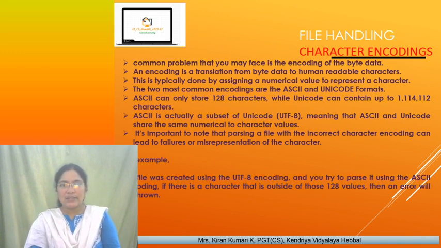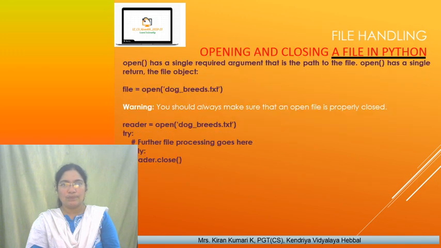So it is important to note that parsing a file with an incorrect character encoding can lead to failure or misinterpretation of the characters. For example, if a file was created using UTF-8 encoding and you try to parse it using ASCII encoding, if there is a character outside of these 128 values, then an error will be thrown. Are you following, children? That is the reason we have to use the proper encoding also, right?